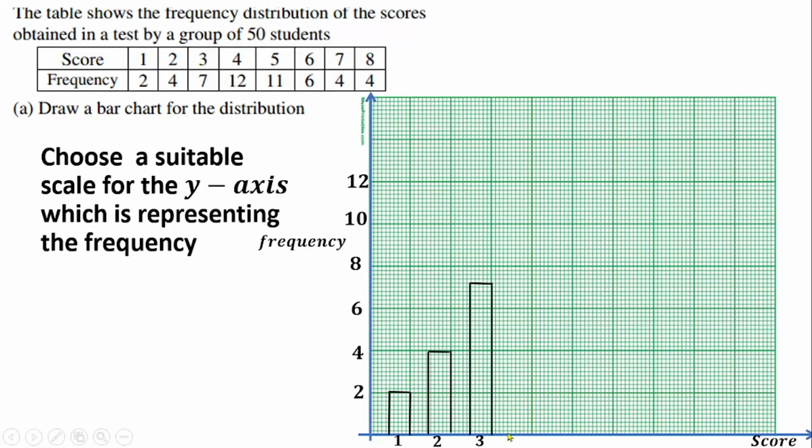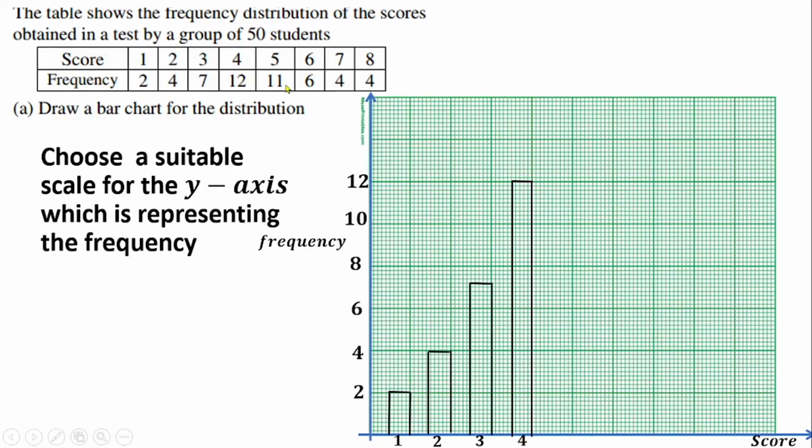Then the next one, I will draw a straight line here also with my pencil and ruler. Then here I also draw a straight line, then close at the top. That represents 12, which is the rectangular bar for the score 4. So I'm going to label that to be 4.